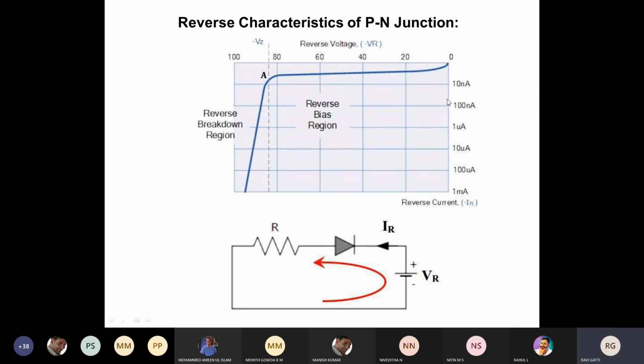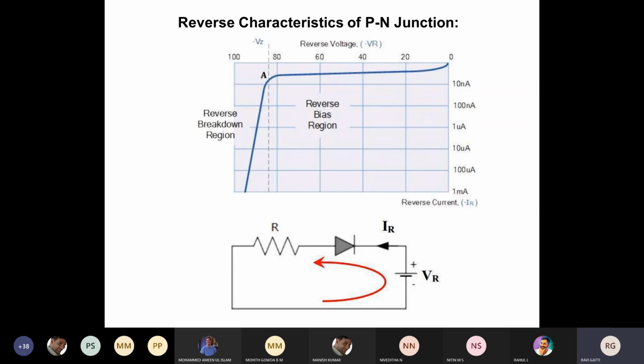So now you can see what happens is, when the input voltage goes on increasing in the negative direction, the current is also very, very minimum in the reverse characteristics of the PN junction. You can see it is less than 10 nano amps. When the input voltage is increased to minus 80 volts, there also you are getting less than 10 nano amps at the output of the PN junction diode. Why? Because in the reverse bias condition, the diode will be in off state. So therefore the current will not flow across the diode.